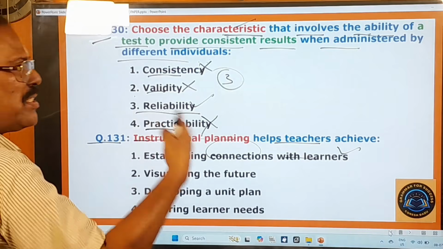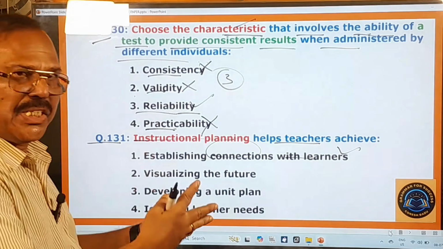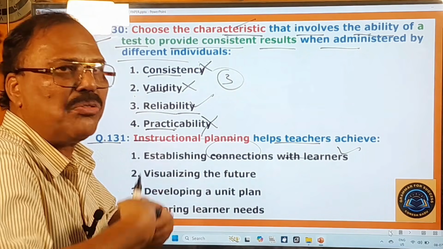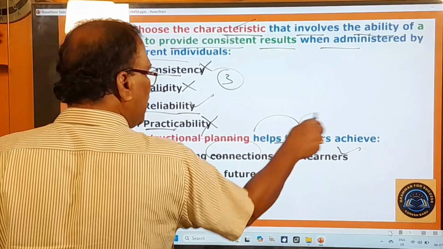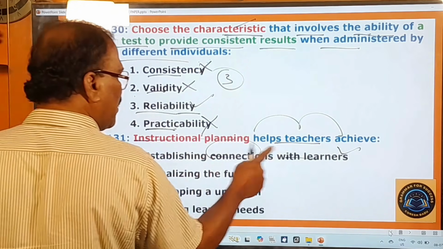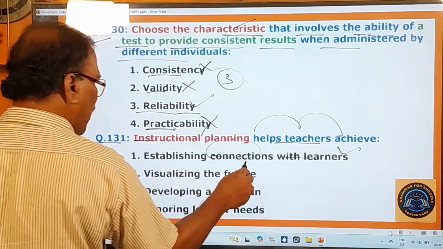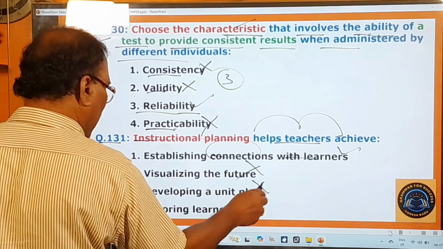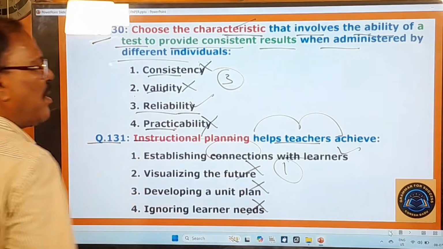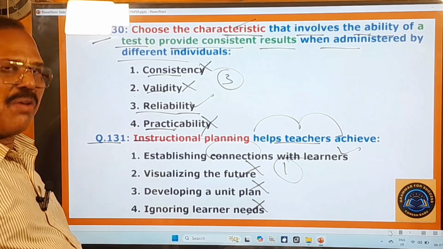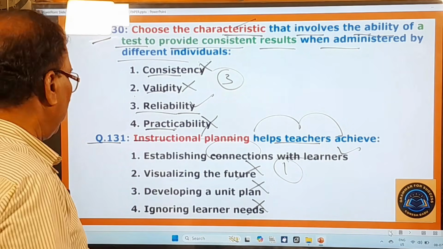Then only the teachers can be successful in their teaching, in imparting education to their wards, to their students and all that. And therefore, that helps teachers achieve establishing connections with the learners, not visualizing the future, not developing a unit plan, not ignoring learner needs. So therefore, the first one is the right one and all others are the wrong ones. Now you move on to other questions.